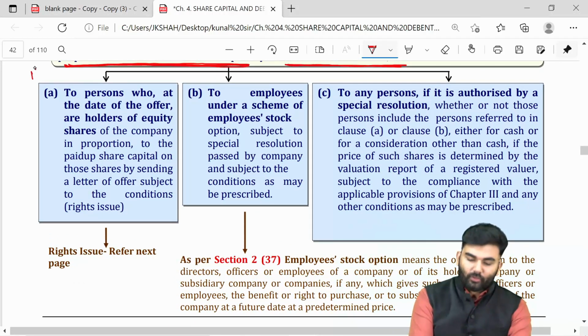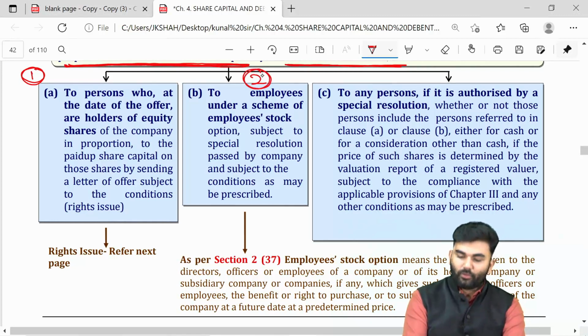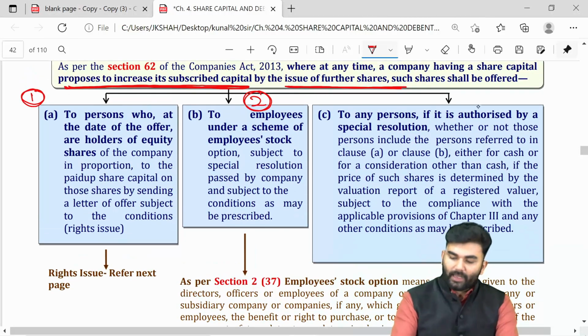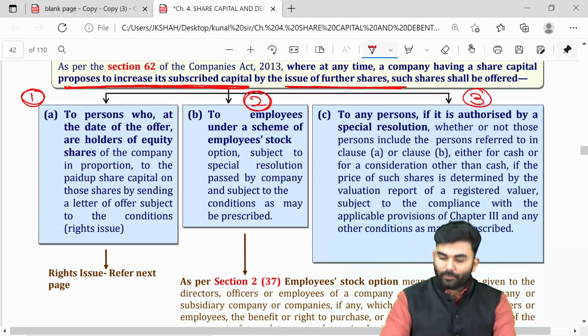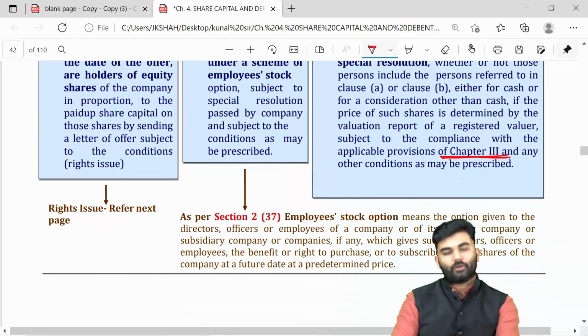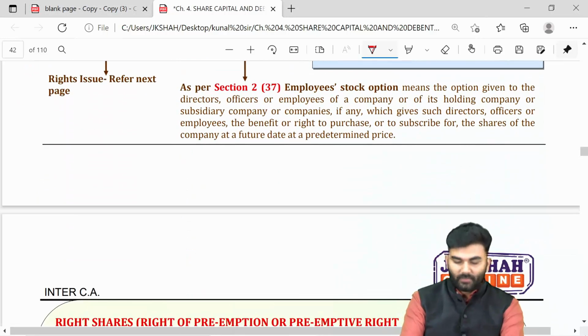The company can either go for issuing right shares, or else the company can go for ESOPs, or else the company can fulfill the provisions of chapter 3 of Companies Act 2013.